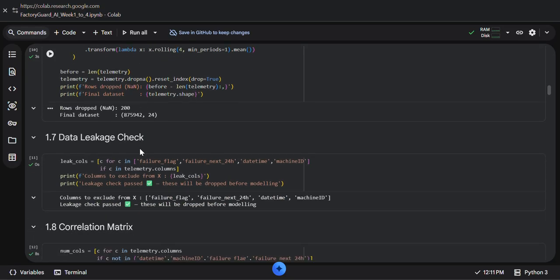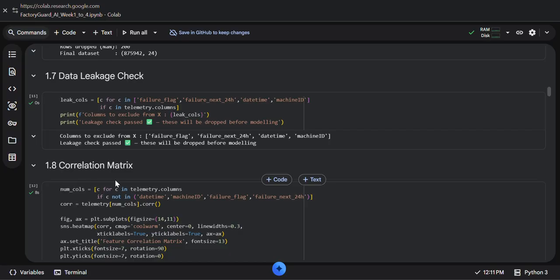Then I perform the leakage check. Here I remove the datetime, machine ID, failure flag, and failure next 24 hour from the feature set where necessary. The reason is that these columns either identify records directly or contain target-related information that should not be given to the model as input, like the telemetry column, failure flag and failure next 24 hour.